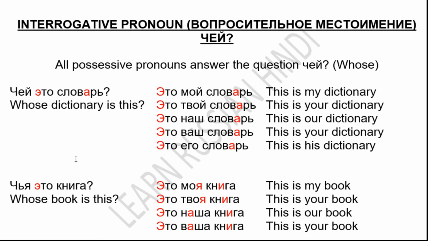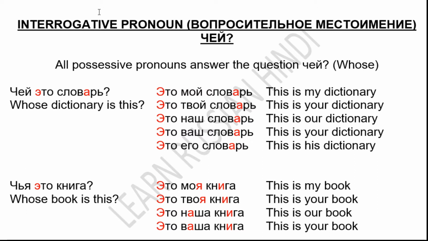Здравствуйте, дорогие друзья! In the previous video we have learned possessive pronouns. What were they? Moi, maya, mayo, mai, tvoi, tvaya, tvayo, tvai, nash, nasha, nashe, nashi, vash, vasha, vashe, vashi. All decline as per the number and gender. So all possessive pronouns answer the question chei. Possessive pronouns answer the question chei.